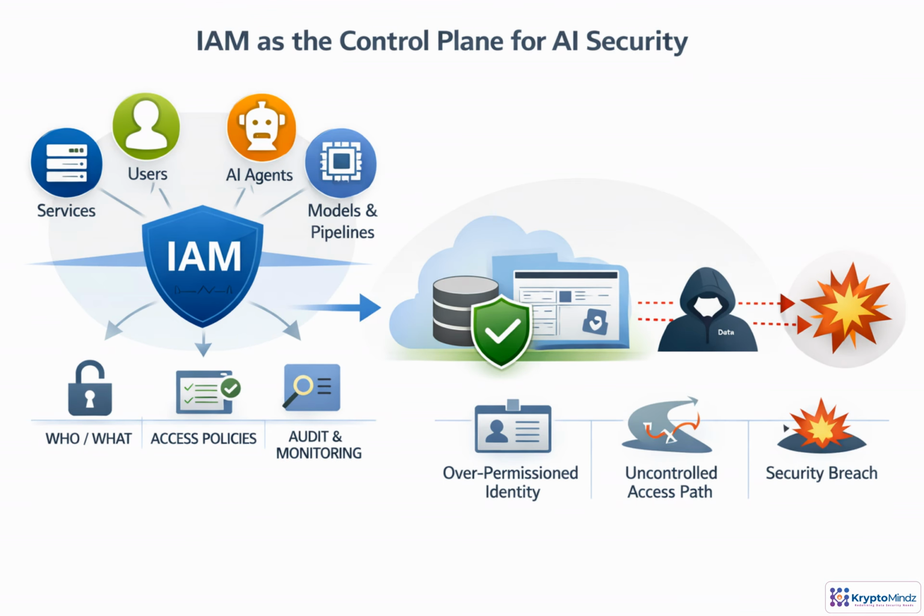In AI environments, identity is no longer just employees signing into apps. Services, agents, models, pipelines, tools, and data stores all act on behalf of someone or something. IAM verifies the actor, applies policy, authorizes the resource and action, and creates an audit trail. When identities are over-permissioned or access paths are not governed, attackers can bypass stronger controls and turn legitimate AI capabilities into breach paths.